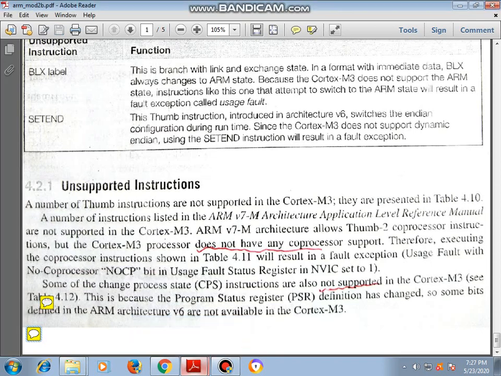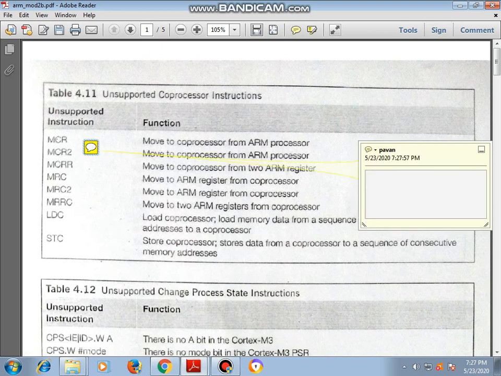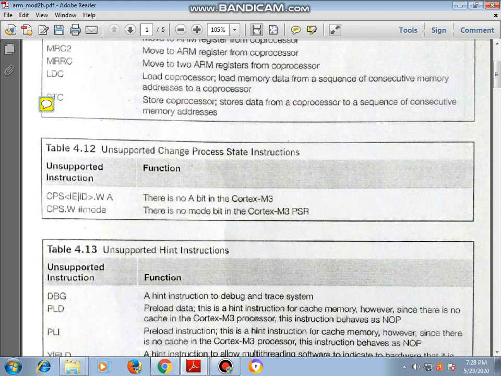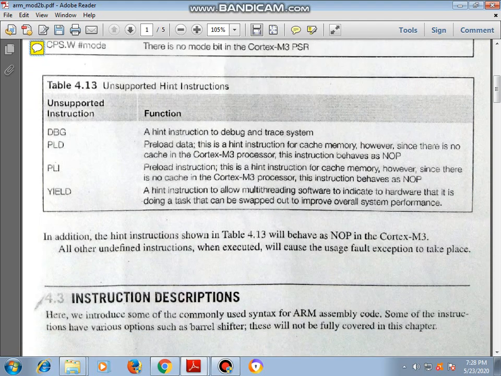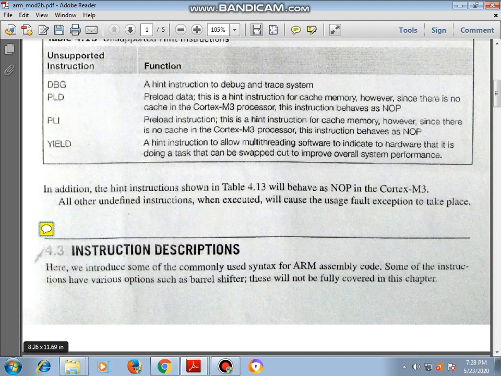So we'll see what unsupported instructions we have. Here we'll see MCR, MCR2, MRC; these are unsupported instructions. Next we'll see CPS, CPS.W; these are unsupported instructions here. So next we'll go with the instruction description.